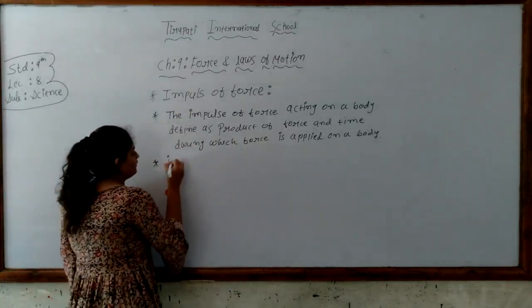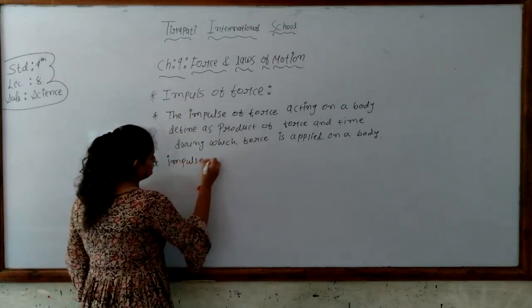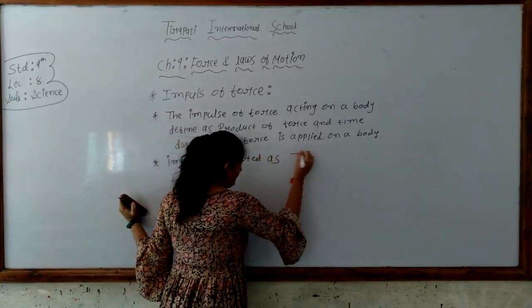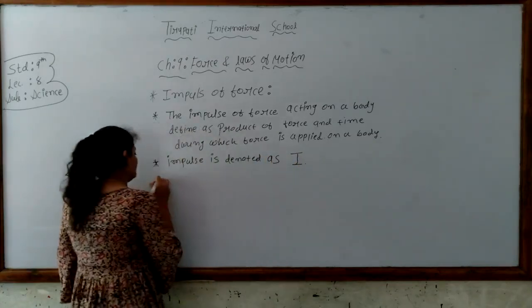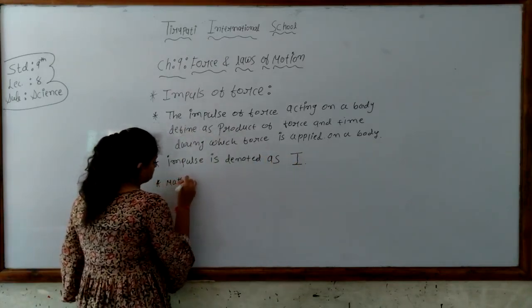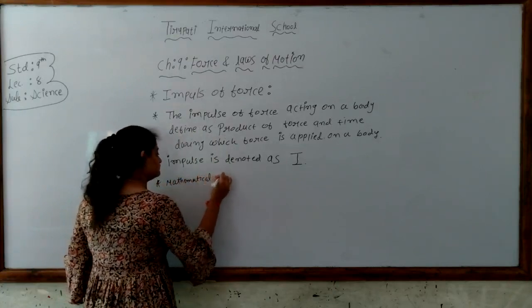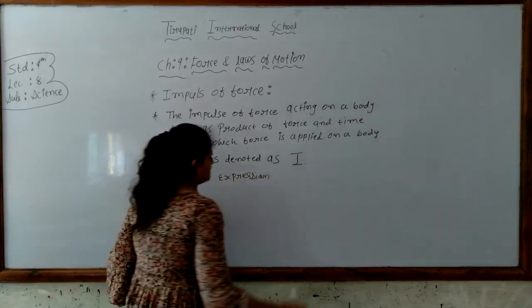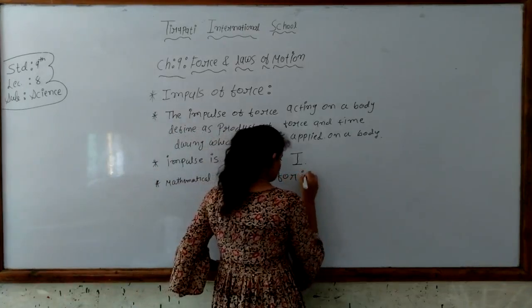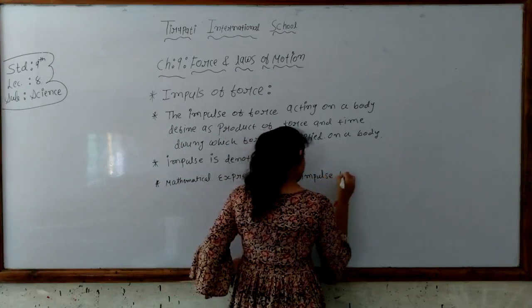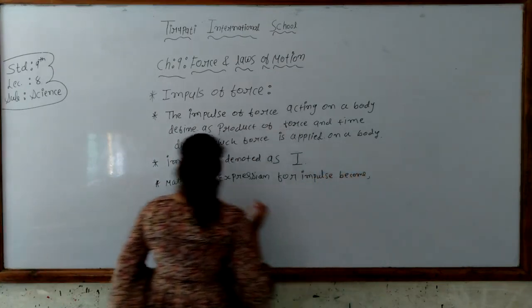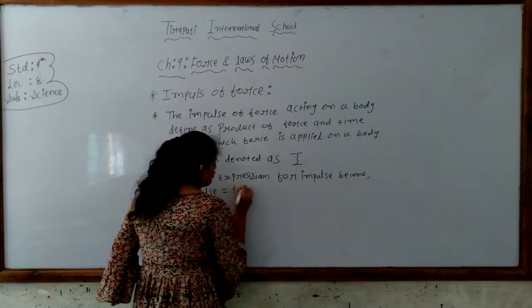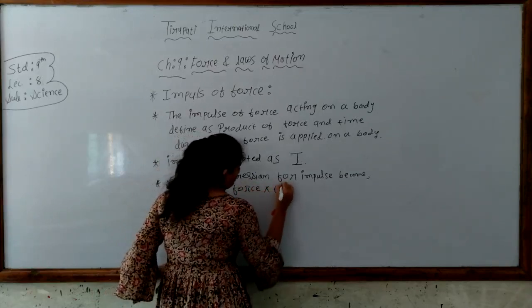The impulse is denoted as I. The mathematical expression for impulse becomes: impulse is equal to force times time.